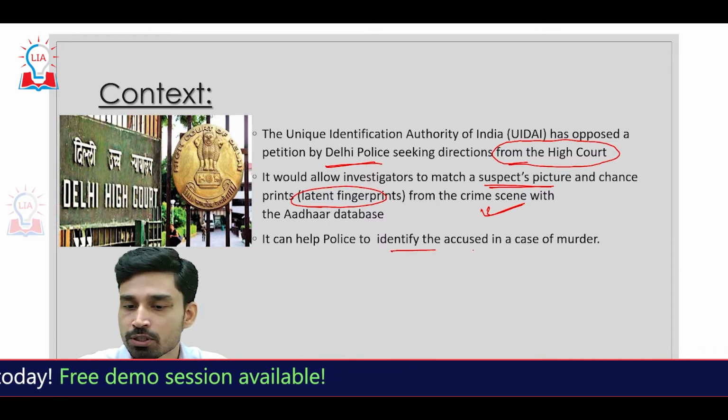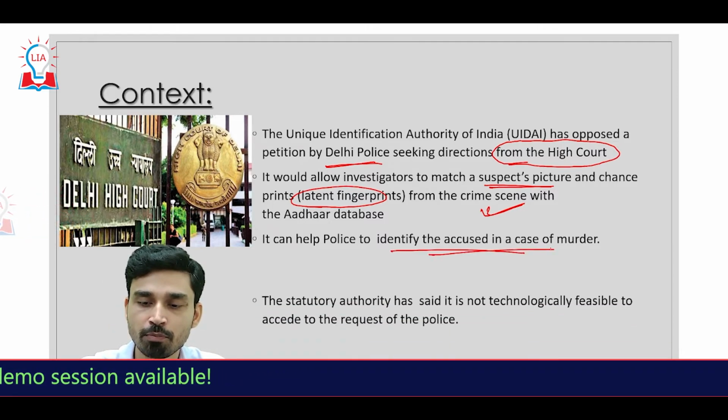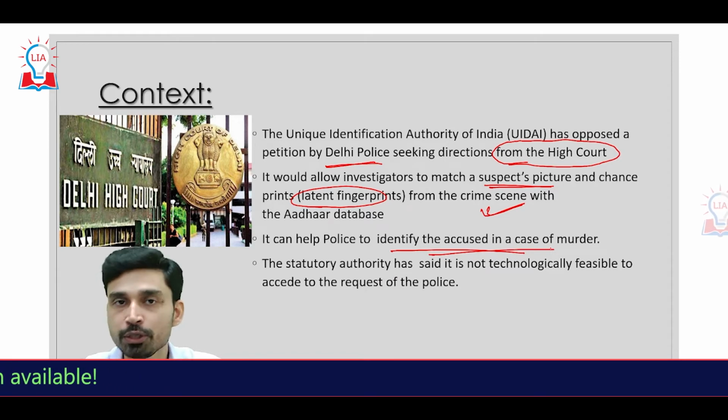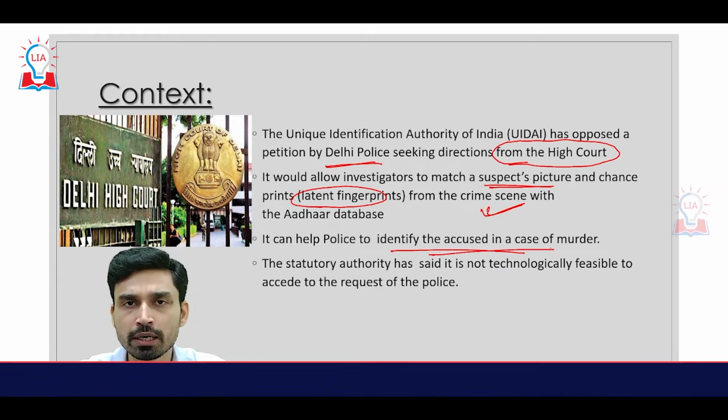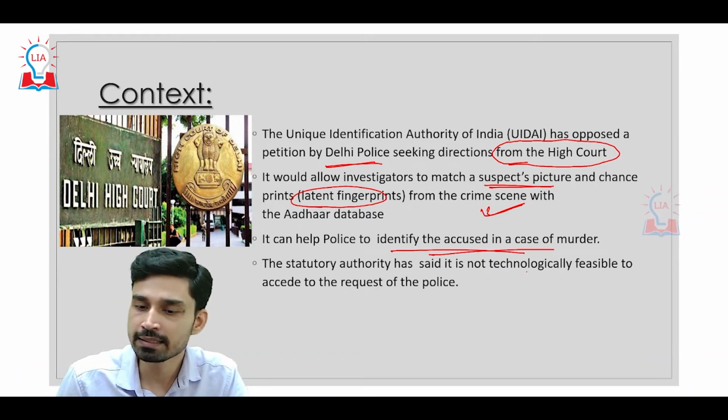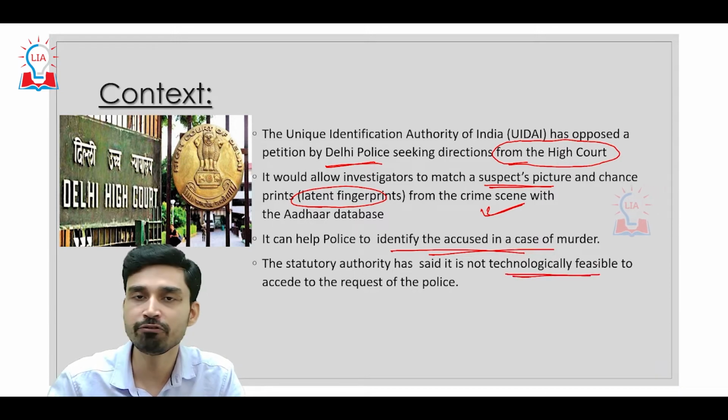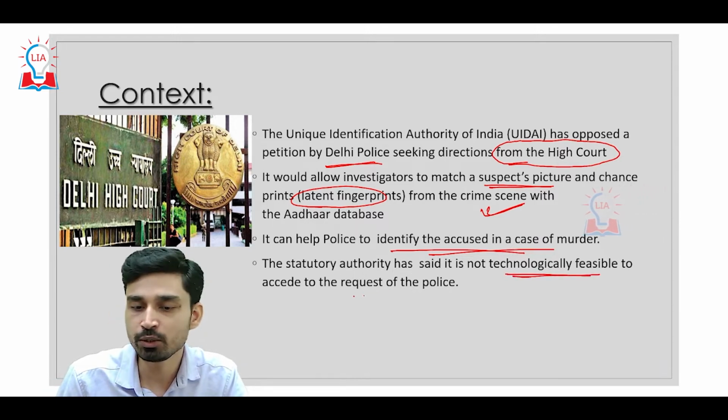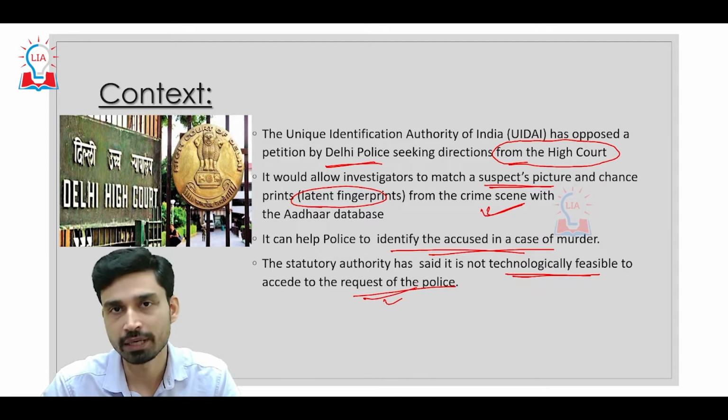It can help police identify the accused in the murder case we are talking about. However, UIDAI, the statutory authority associated with Aadhaar data, has said that it is not technologically feasible to accede to the request of police.